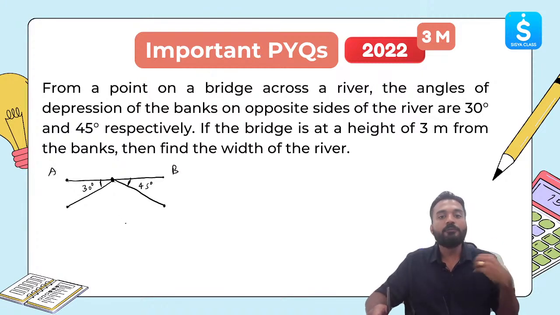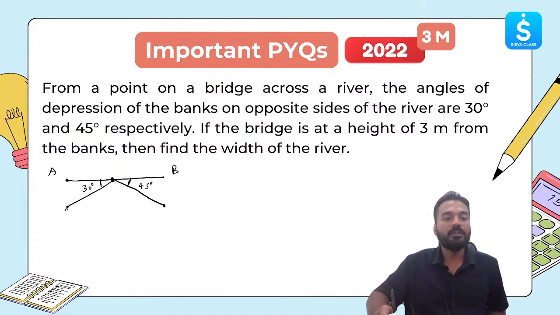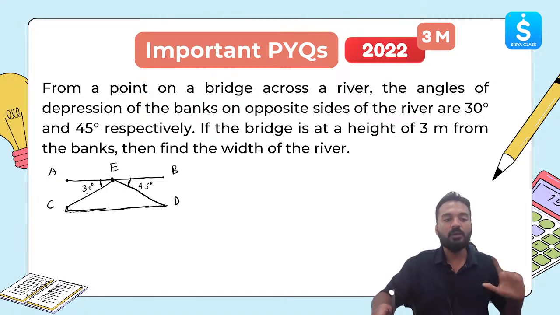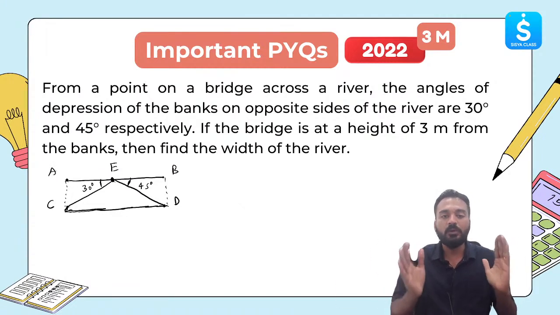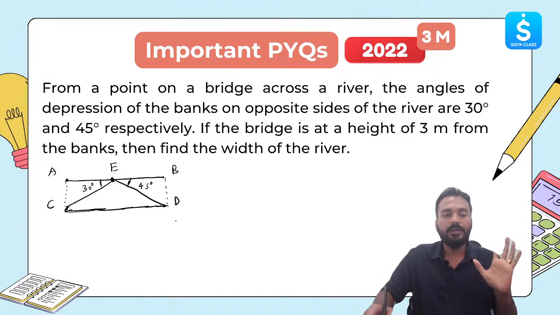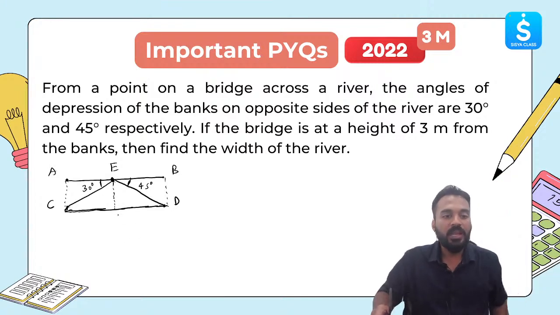Now, we need to find the width of the river. This point is one shore. Now, if I join these 2 points, let's say this is E. If I join these 2 points, this CD is equal to AB, yes or no? The width of the river will be equal to the width of the bridge. Now let me drop a perpendicular from E down here on the river shore, and let me name this point as F.